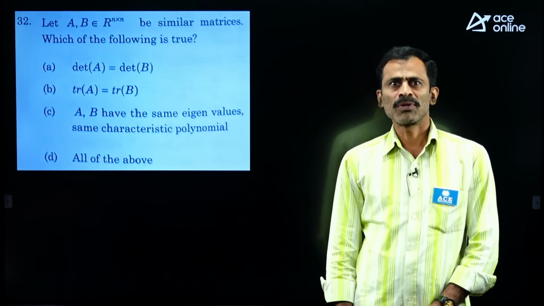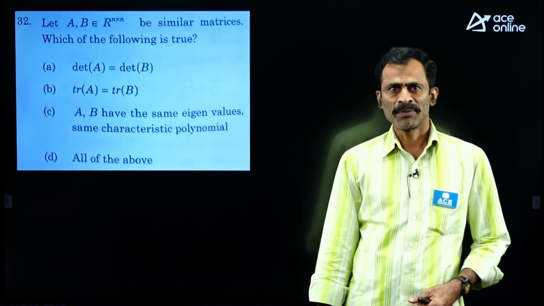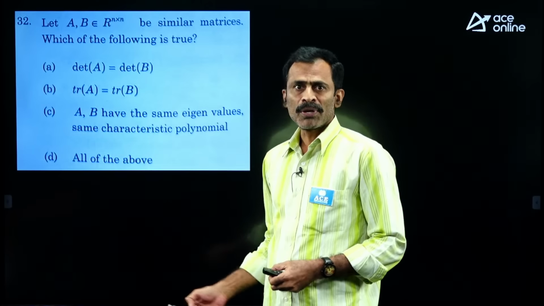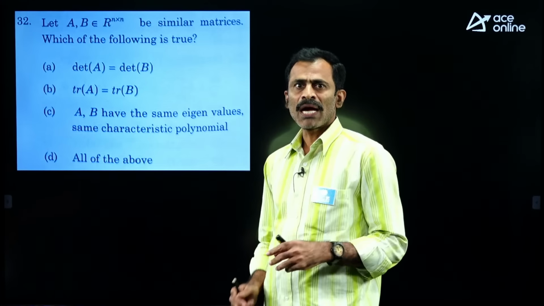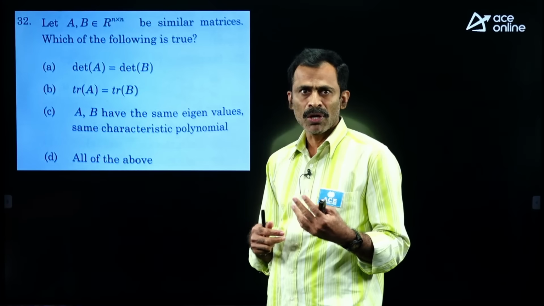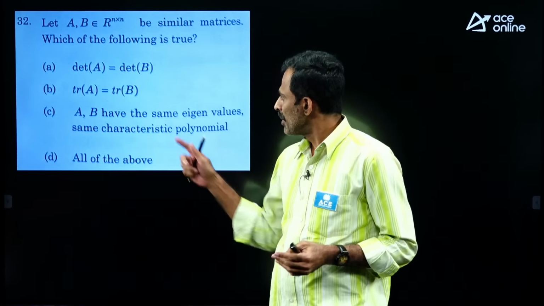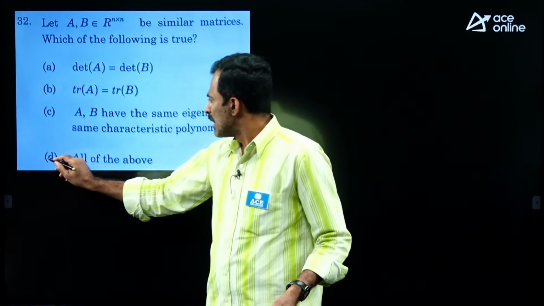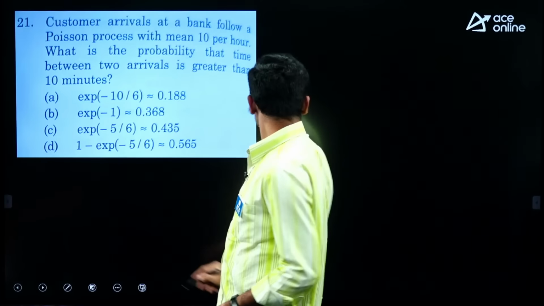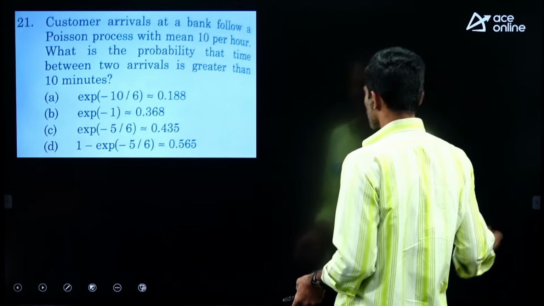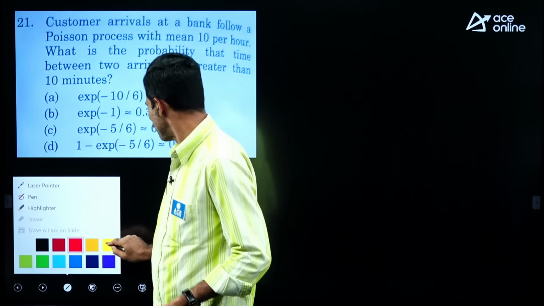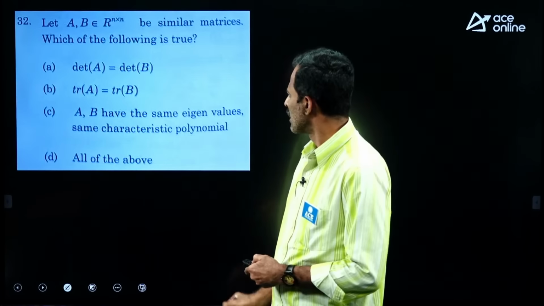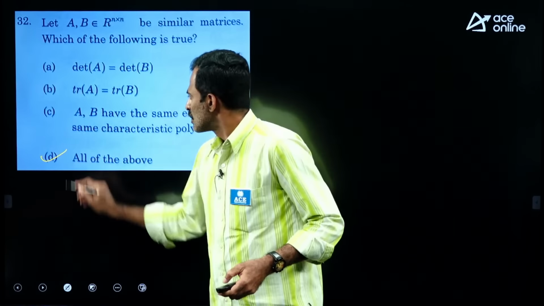Now let us discuss the questions on mathematics subject. It is a question from matrix theory. Directly it is a property. Two similar matrices will have the same eigenvalues, same characteristic polynomial, same characteristic equation, and same determinant, same trace. So that is why all the three options are correct. That is, D is the correct answer.